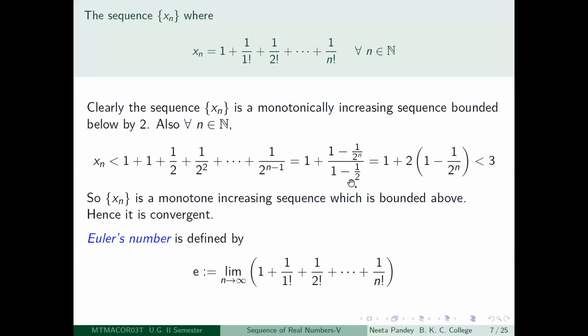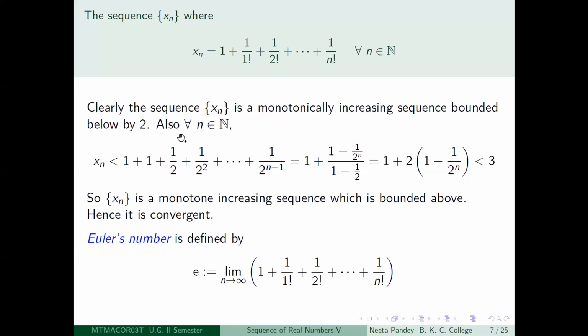So what is this equal to? 1 minus half is half. So half is in the denominator, it becomes 2 in the numerator. So this is equal to 1 plus 2 into 1 minus 1 by 2 to the power n. Now what is 1 minus 1 by 2 to the power n? This number is strictly less than 1. So 1 plus 2 into 1 minus 1 by 2 to the power n is going to be strictly less than 1 plus 2. That is less than 3.